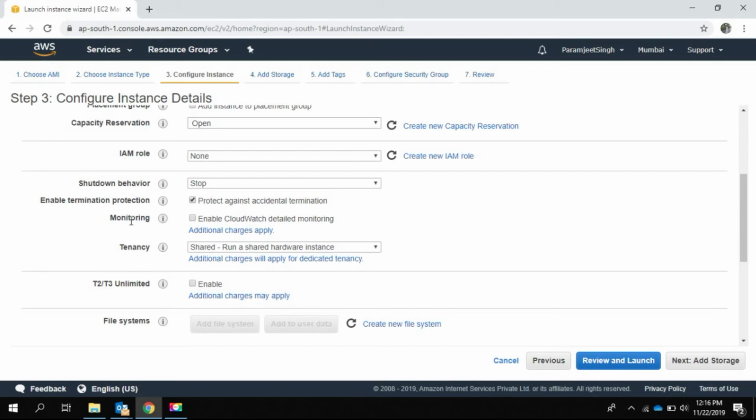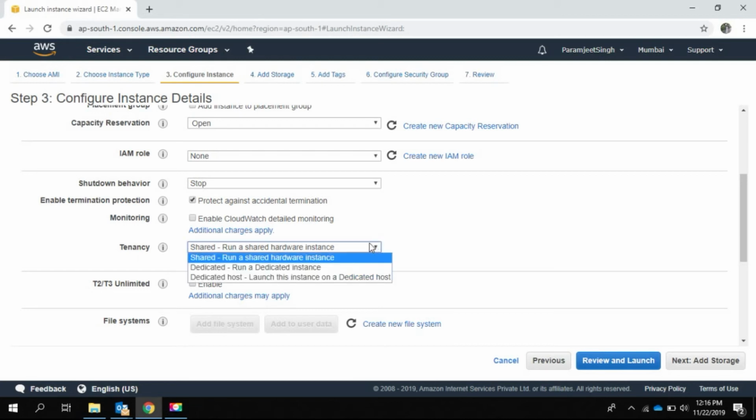Monitoring. By default, AWS will monitor the instance for a time frame of 5 minutes. But if we want to get it monitored for 1 minute, we just need to enable it and you can see additional charges will apply. So to cover this demo in the free tier, we will just uncheck it. Tenancy. Tenancy defines where your EC2 instance will be launched.